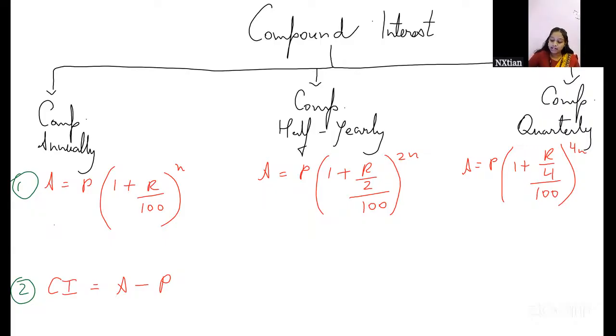Amount is made up of principal plus interest.